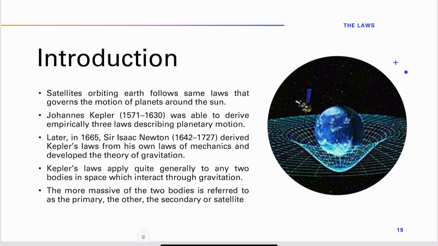Later in 1665, Sir Isaac Newton derived Kepler's law from his own law of mechanics and developed the theory of gravitation. Kepler's law applies quite generally to two bodies in space which interact through gravitation. The more massive of the two bodies is referred to as the primary and the other is referred to as the secondary, which is nothing but the satellite.